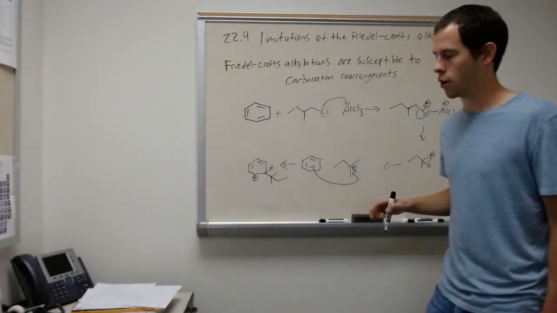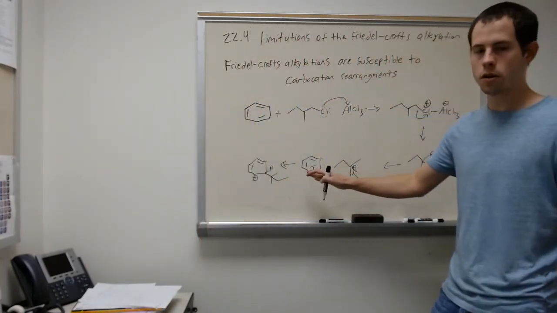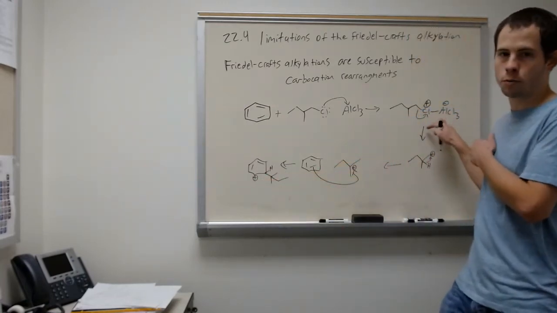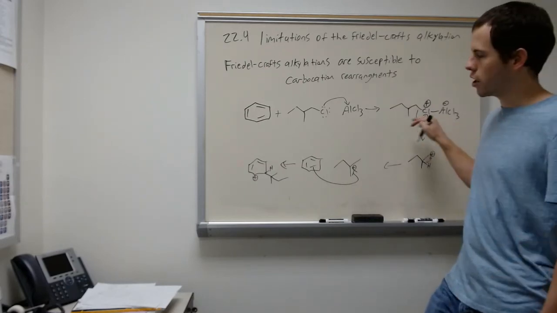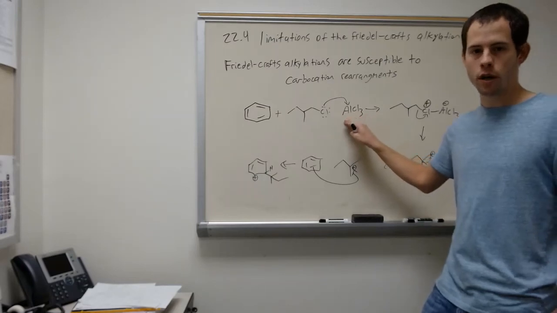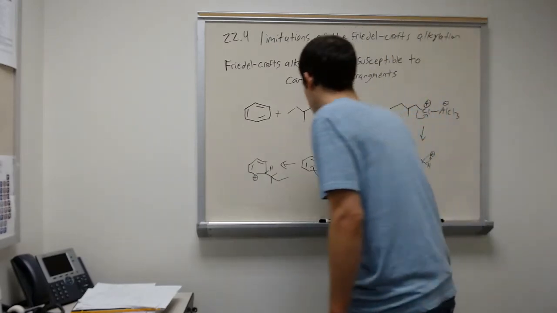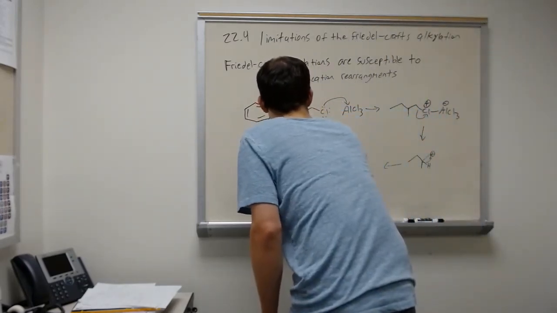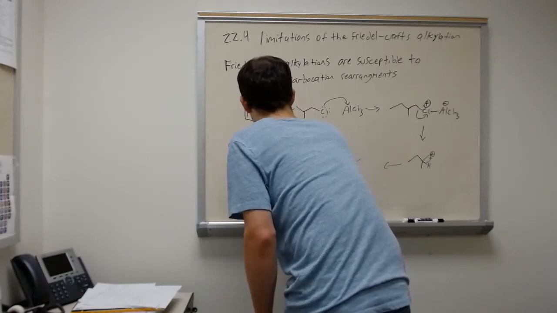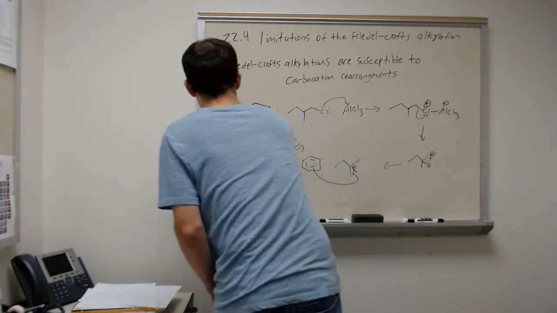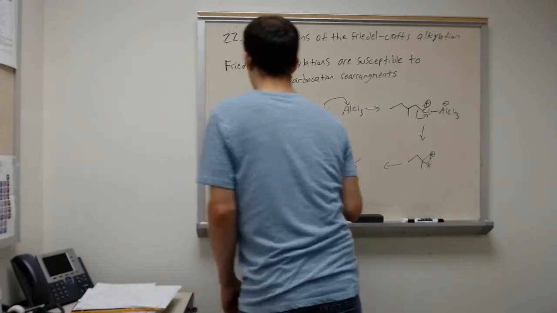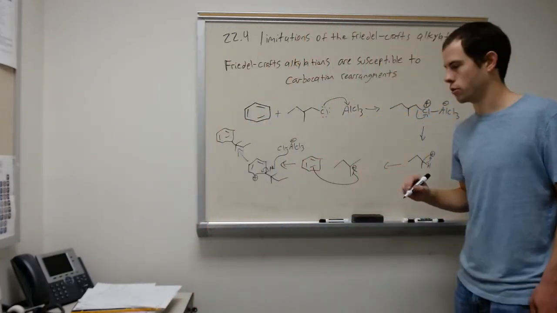And so we add our group here to our carbon. This de-aromatizes our system, and so our aluminum species that we generated over here comes back and deprotonates this to make HCl and remake aluminum trichloride since it's a catalyst. And so that gets us to our final product shown here.